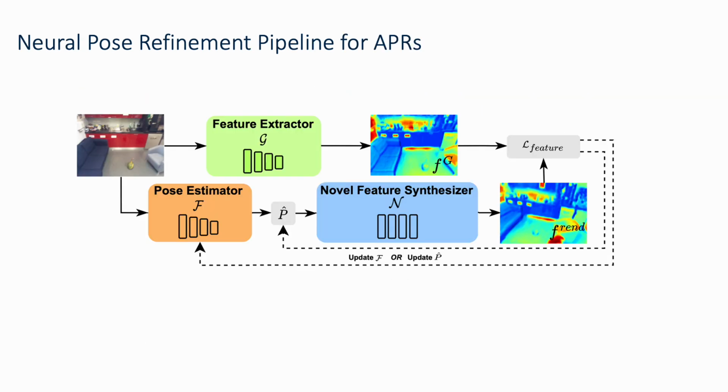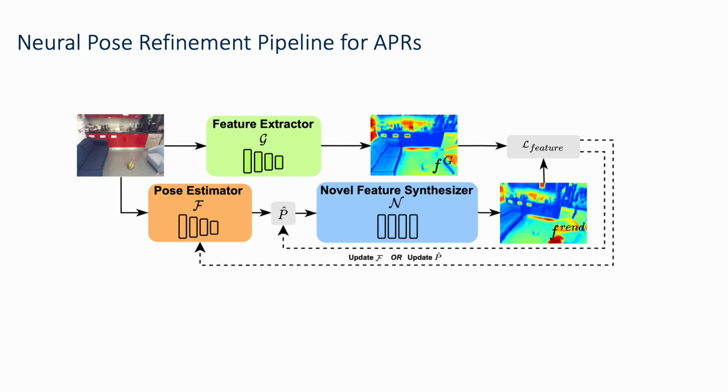To address these limitations, we propose a novel test time refinement pipeline that integrates implicit geometric constraints using a robust neural feature field. Our method enhances APR's ability to utilize 3D information during inference, significantly improving accuracy.